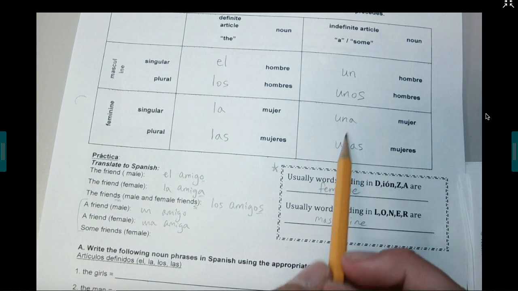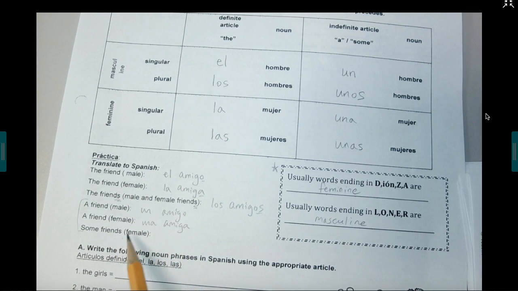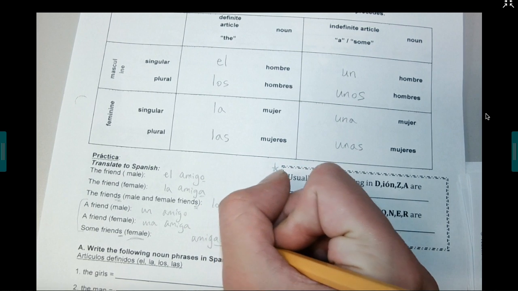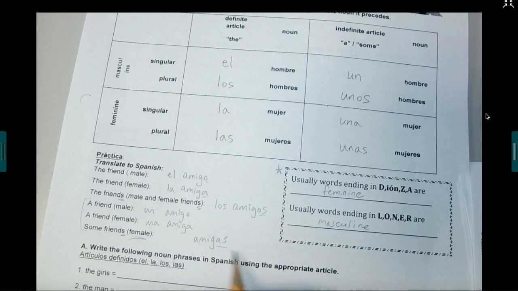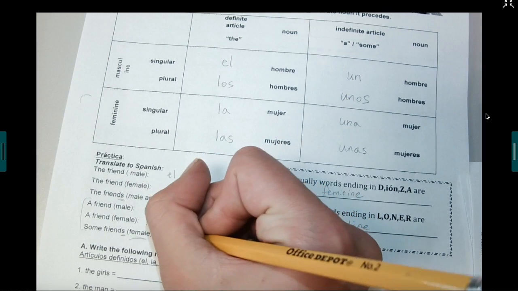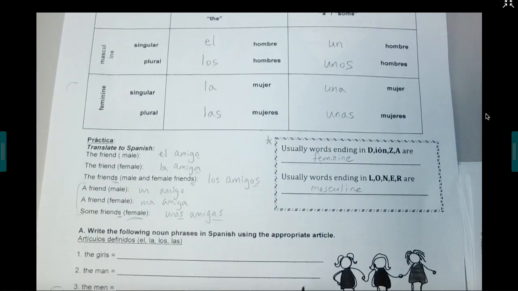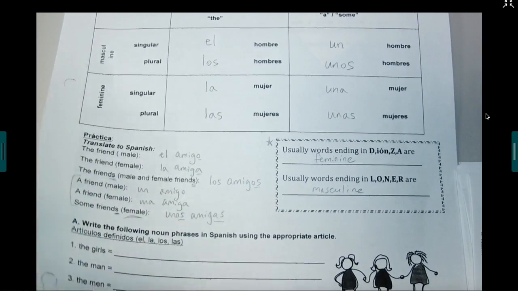And then some friends, this same thing, I normally would say, oh, is it males or females? In this case, I know that it's all female. It's plural because it's friends. So I'm going to be using amigas. It's all females, it's all feminine. So what is my feminine plural version of my indefinite article, some? It's going to be unas amigas. Notice how these agree. Unas, amigas. It agrees in gender, it's both feminine, and it agrees in number, they're both plural. Okay?